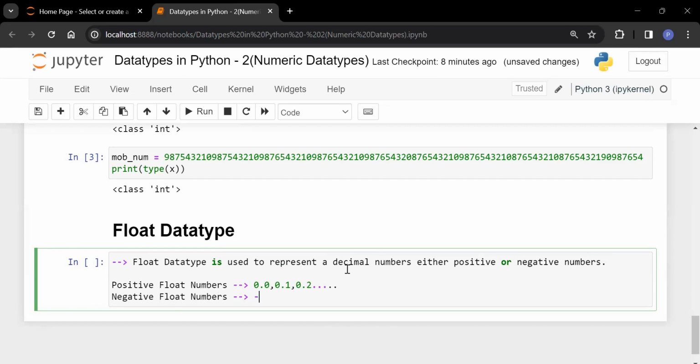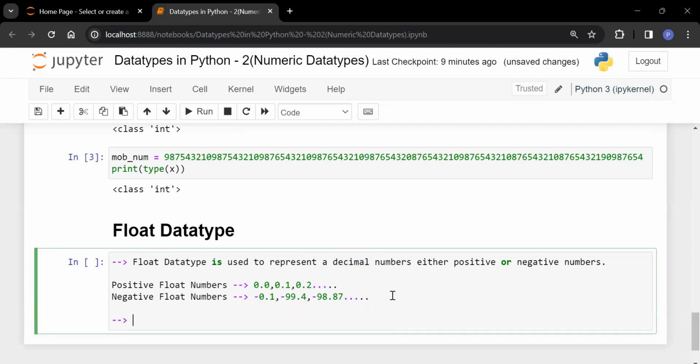Just put the symbol minus: -0.1, -99.9, or -98.87. So all these values are your floating points. So what is your float data type? Float data type is if any number is having a decimal point, then that is nothing but your float number.